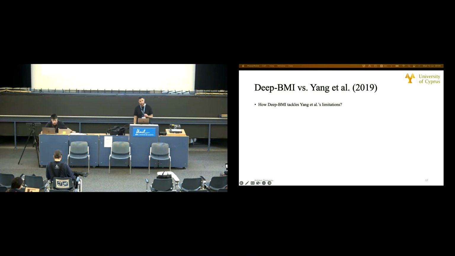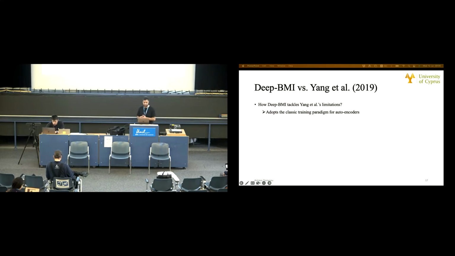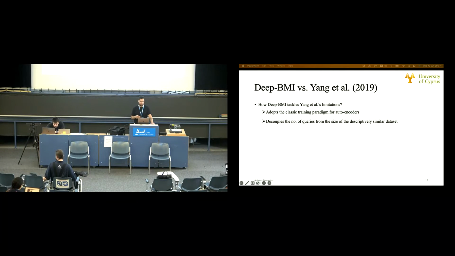But how does DPMI actually tackle Wang et al.'s limitations? First, in our setting, we do not reconstruct average samples. DPMI adopts the classic training paradigm for autoencoders and encodes and then decodes each auxiliary sample such that it minimizes the respective reconstruction loss. Second, DPMI decouples the number of queries made to the target model from the size of the descriptively similar dataset.